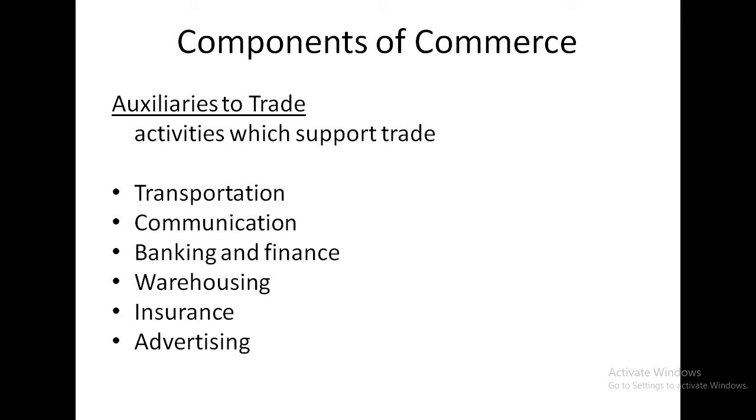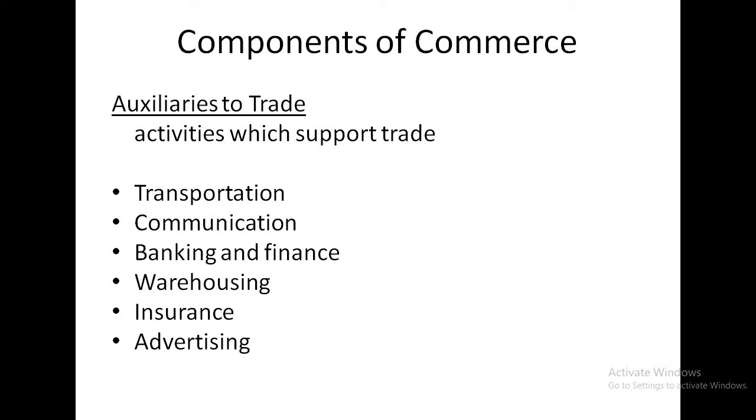Next is communication. There is also a need for communication facilities so that producers, traders, and consumers may exchange information with one another. So postal services and telephone facilities are regarded as auxiliaries to trade. Next one is banking and finance.